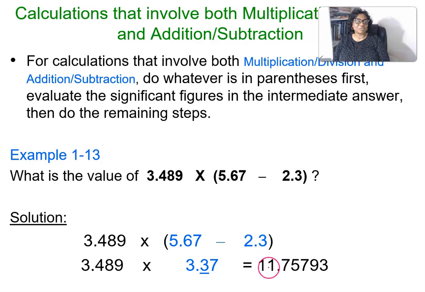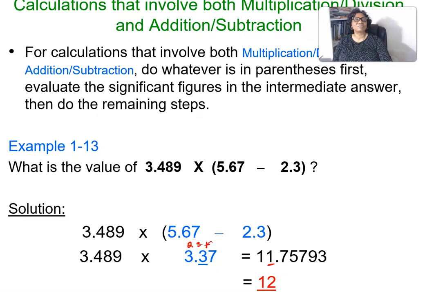Then we do this multiplication, this is what we have, but we already know that it is going to be 2 significant figures. So we will not round it before, but we'll just mark it there. Then when we do the final step, we know that our answer will be 2 significant figures. So that's why the answer is 12. You see, your answer is 12.